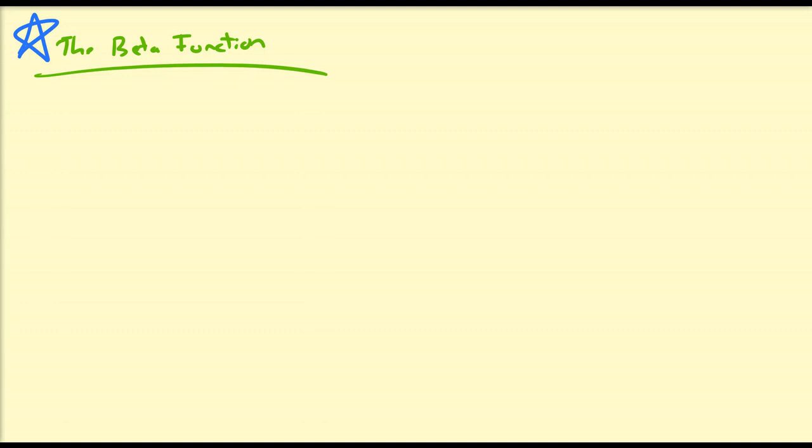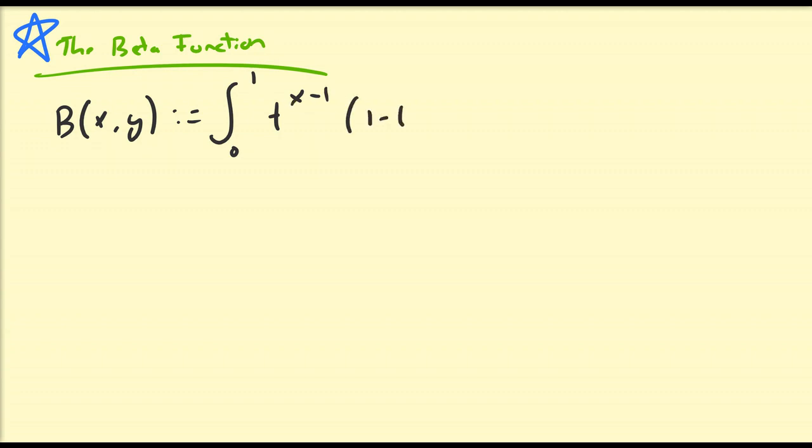Alright, so as usual, we're going to begin by stating the definition of the beta function, and then work through another representation of the beta function that can be a little bit useful in certain scenarios. So the beta function evaluated at x, y, a multivariable function of two, let's say, real variables, is defined to be equal to the integral from 0 to 1 of t to the power x minus 1, 1 minus t to the power y minus 1 dt.